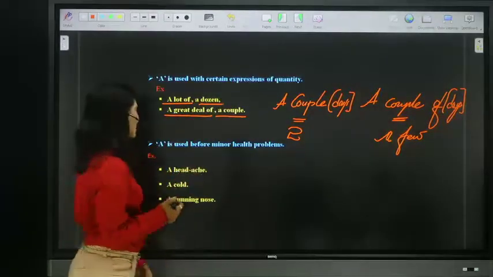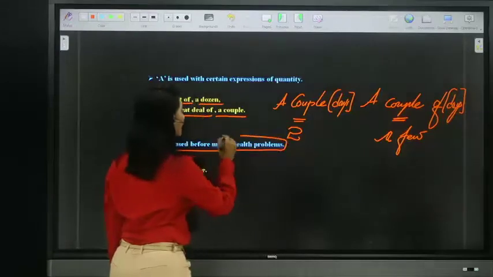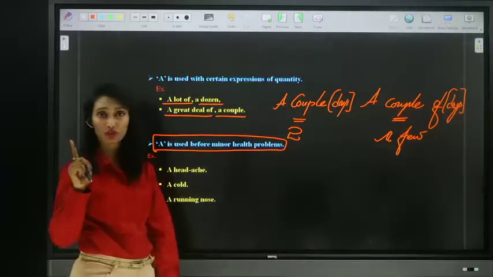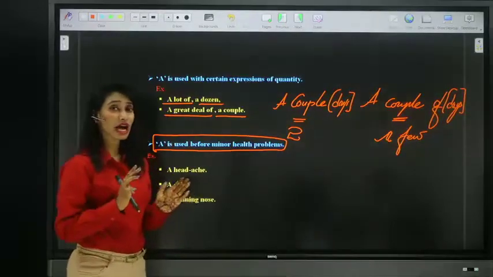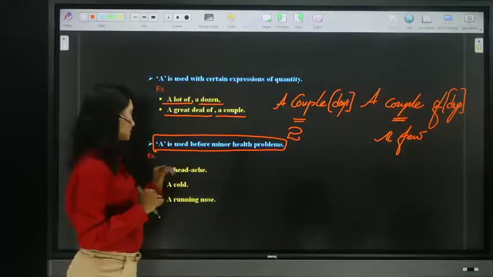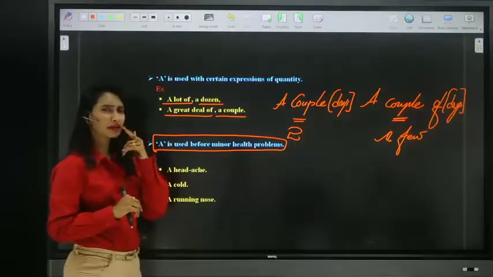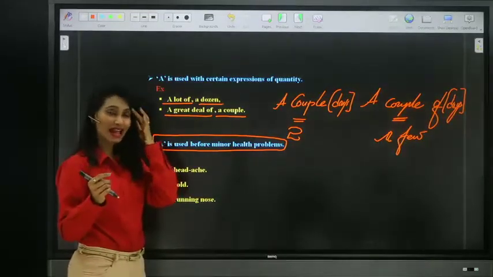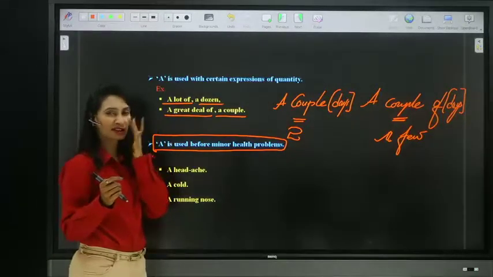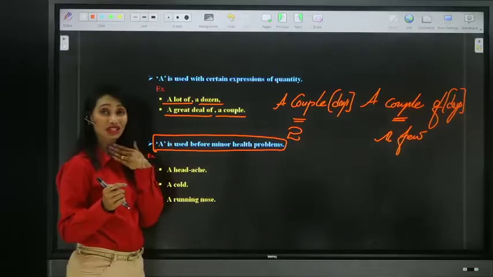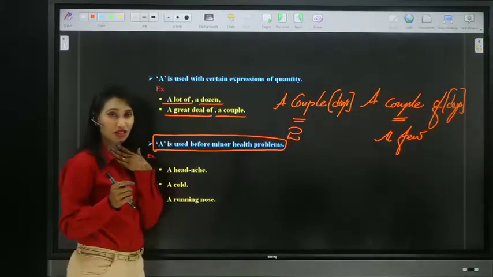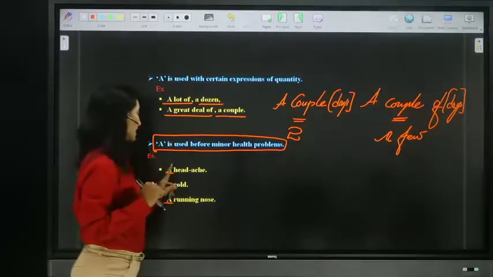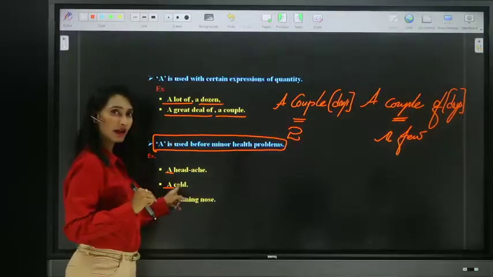Moving on to the next usage, A is used before minor health problems. I didn't talk about diseases, guys. Remember, disease is different, health problem is different. We use article A before minor health problems like a headache, a cold, a running nose, a sore throat. He's suffering from a bad headache. I have a cold. He has a running nose. I have a sore throat. For a throat infection, we'll say, I have a sore throat. So before minor health problems, not before diseases, we use article A.